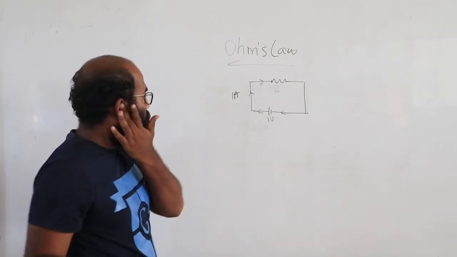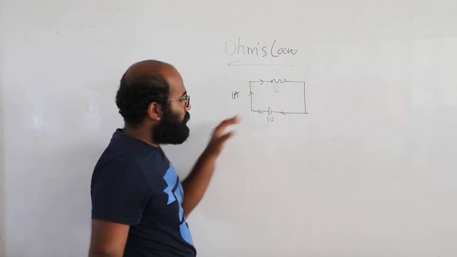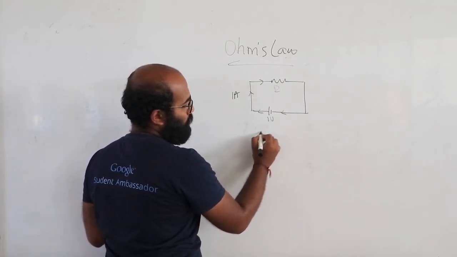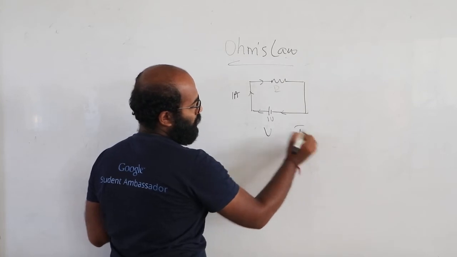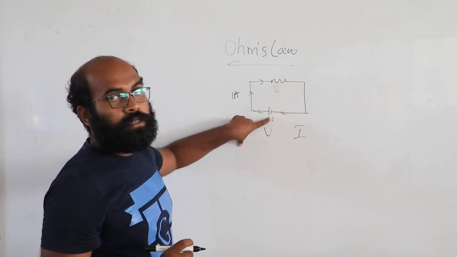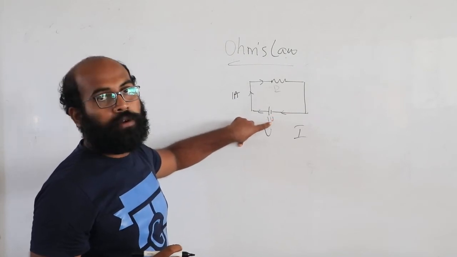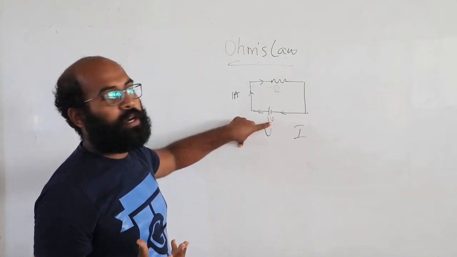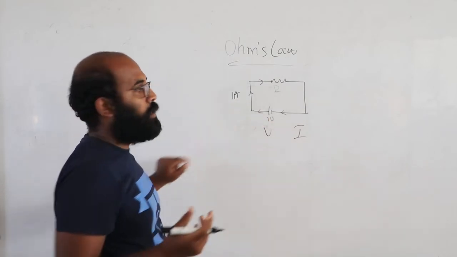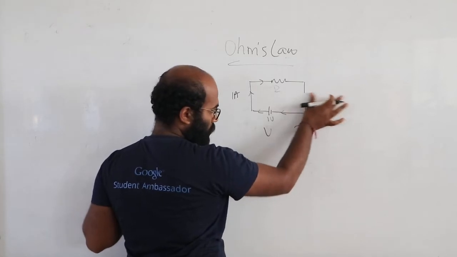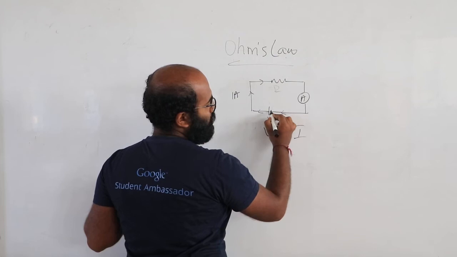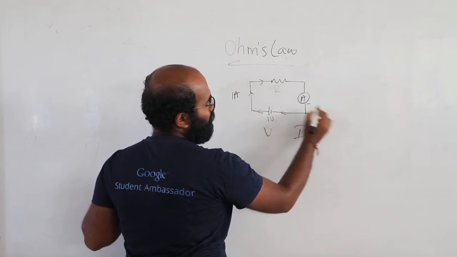So let's tabulate this: voltage and current. You measure the potential difference of this battery and the current flowing. If you want to measure the current, you measure with the help of an ammeter.